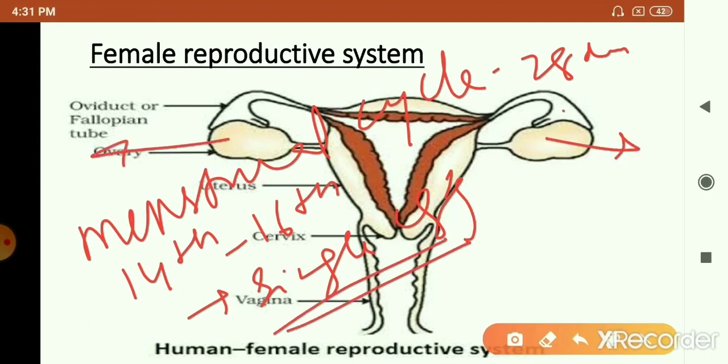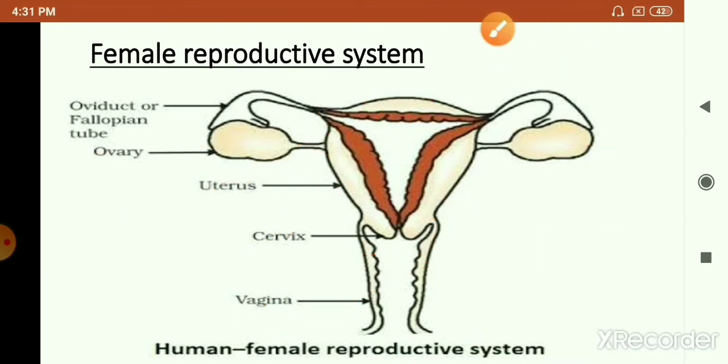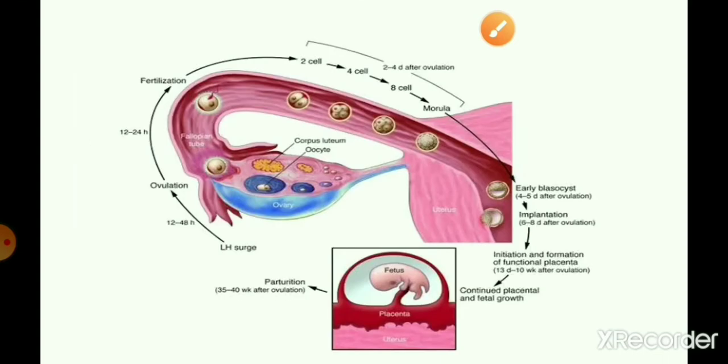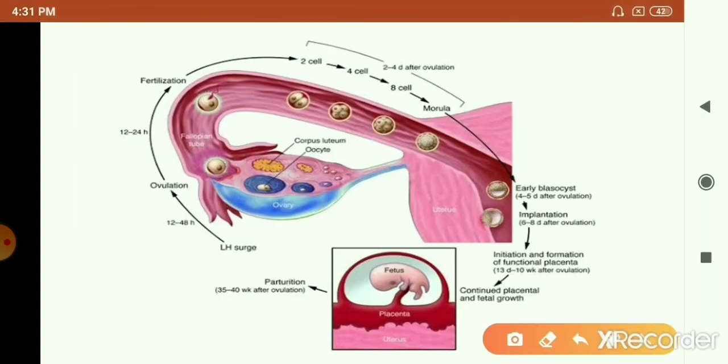This release of the egg is called ovulation. So suppose ovulation has happened, the ovary has released the egg, and at the same time the sperms have also been released.